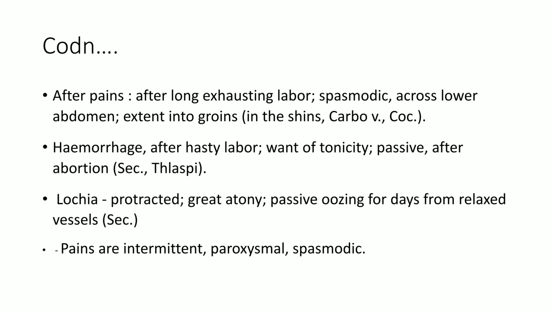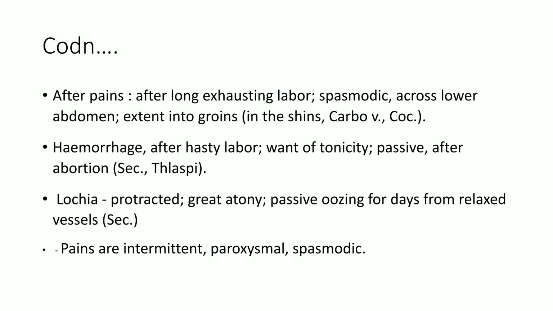Again, about after pains. After labor, it is spasmodic and felt across the lower abdomen, extending into the groins. In case it goes to the shins, those remedies are carbo vegetabilis and cocculus. Here, the after pains extend into groins. And the hemorrhage after labor is also passive. Also, after abortion, the hemorrhage is passive due to want of tonicity of uterine muscles. And about lochia, it is protracted. There is great atony and passive oozing for days from relaxed vessels.